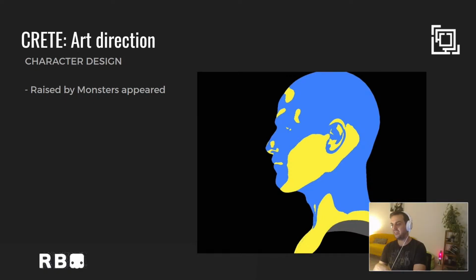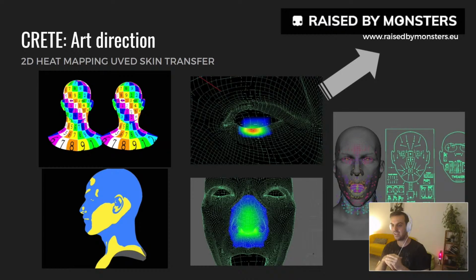And then they invented, I asked them for a name, very complex name. It doesn't sound as cool as Lumen or Nanite. It's 2D heat mapping UV skin transfer. If you are curious about what they are doing or you're interested in this, just contact them. I'm not going to be the guy answering your questions.